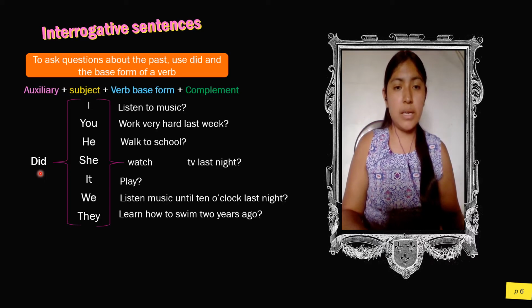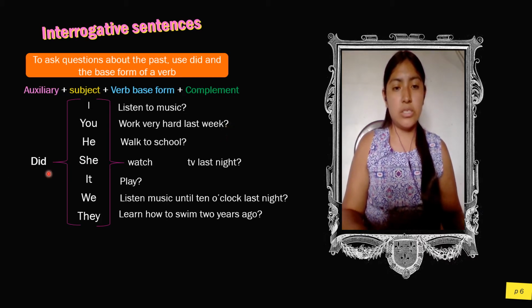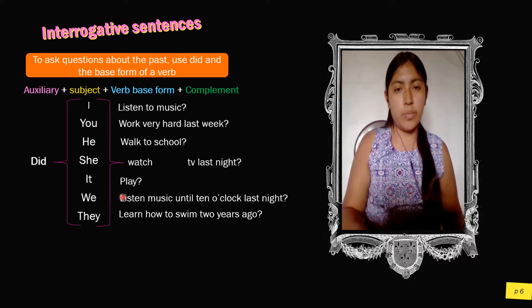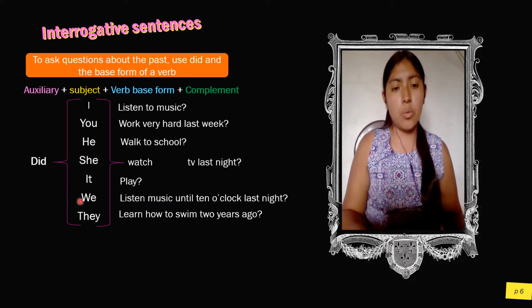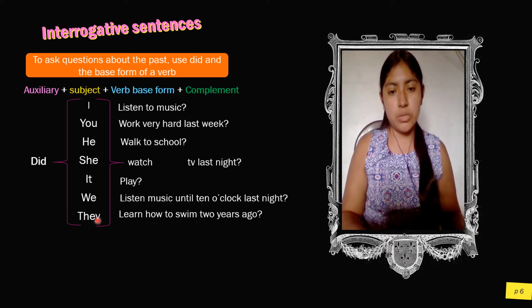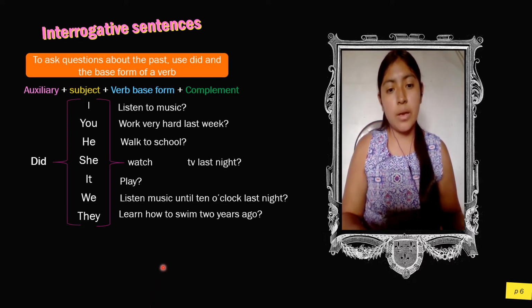Did is before the subject and the sentence finishes as a question. Did she watch TV last night? Did it play? Did we listen to music until 10 o'clock last night? Did we learn how to swim 2 years ago? In interrogative sentences, the verb is in base form and not in past.